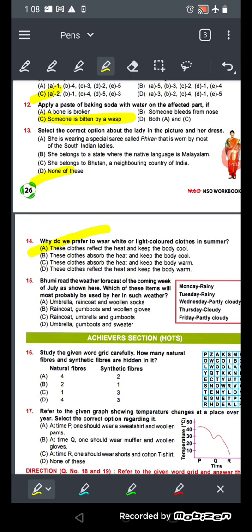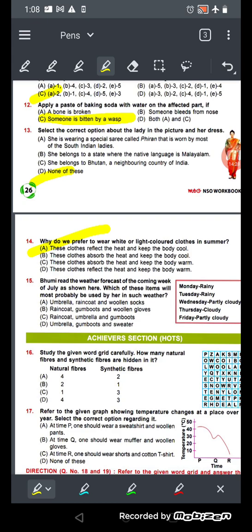Umbrella, raincoat is correct, but why woolen socks? No, it will not be woolen socks. Woolen socks तो हम कब पहनते हैं? विंटर में. Raincoat, gumboot and woolen gloves. No, gumboots, raincoats is correct, but woolen gloves तो हम विंटर में लेते. Why in the rainy? It's looking like कि ये rainy है.